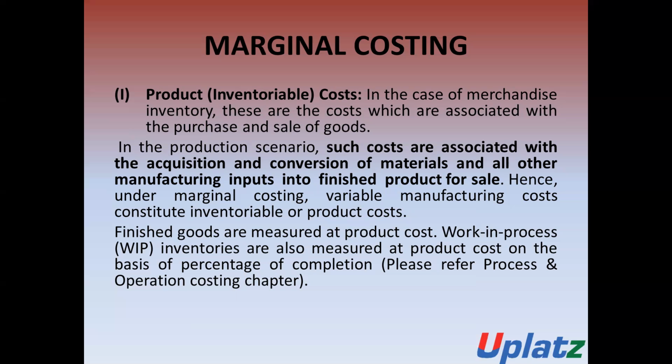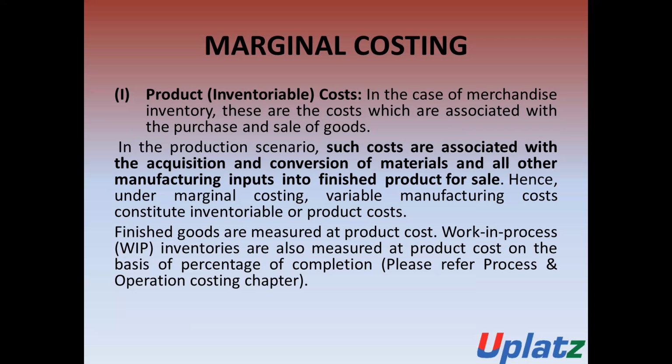Hence, under marginal costing, the variable manufacturing cost constitutes the inventory or product cost. In the production, the product costs are associated with the acquisition and conversion of material cost and other manufacturing inputs into finished product for the sale.